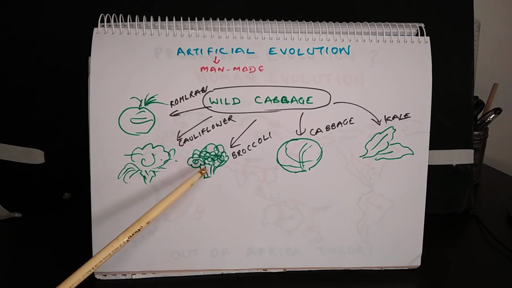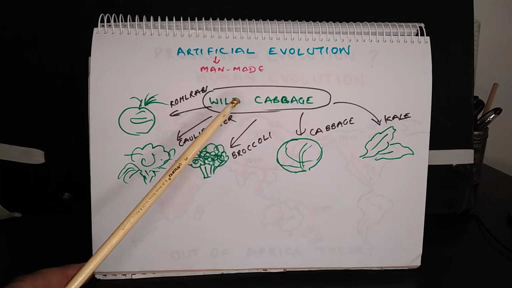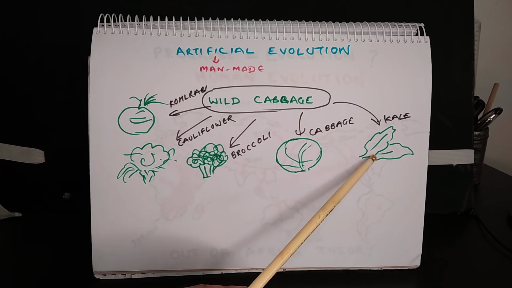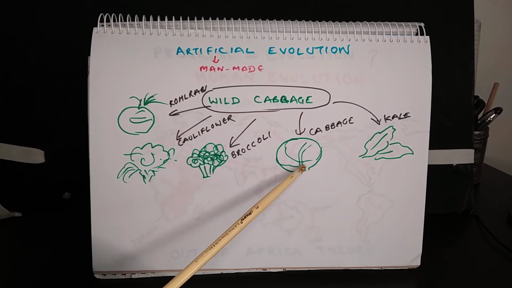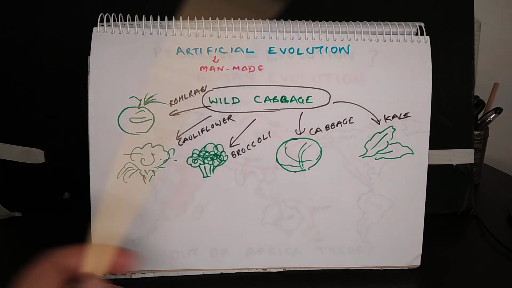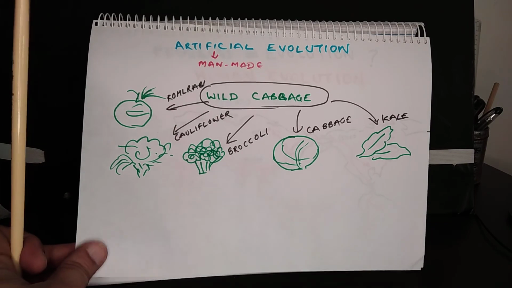Cauliflower and broccoli have inflorescence. Cabbage is composed of leaves only, and the leaves are tightly wrapped around each other. Then kale also has leaves, but they are not tightly wrapped the way they are in cabbage. So this shows that natural evolution must have taken place, and that is why we see such a great degree of biodiversity all around us.